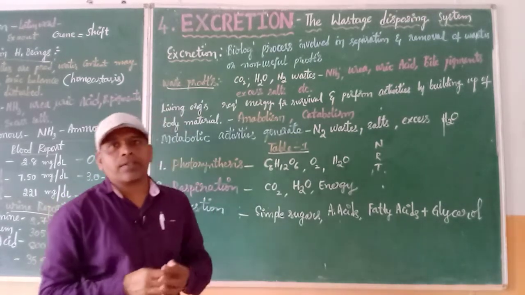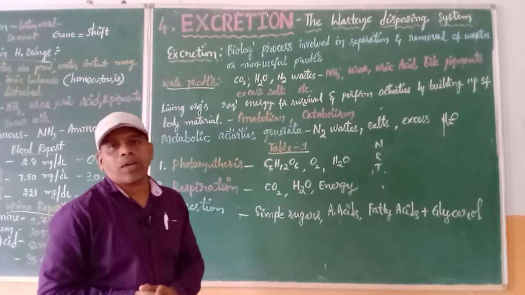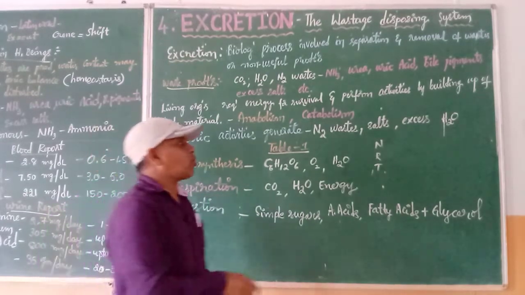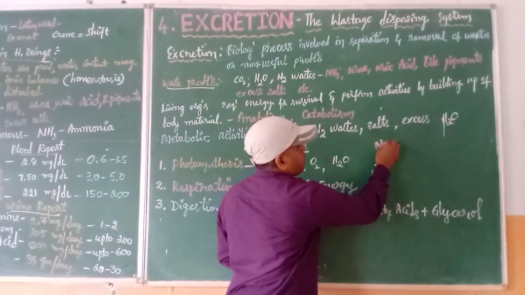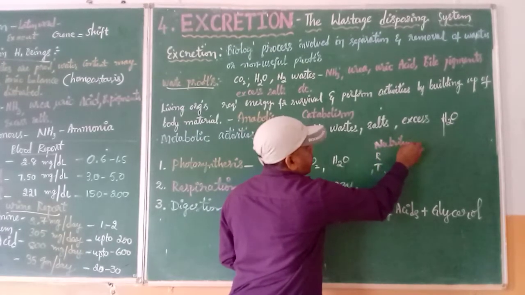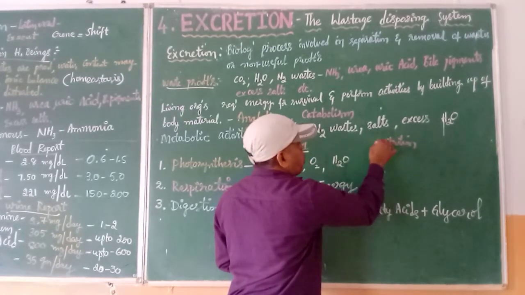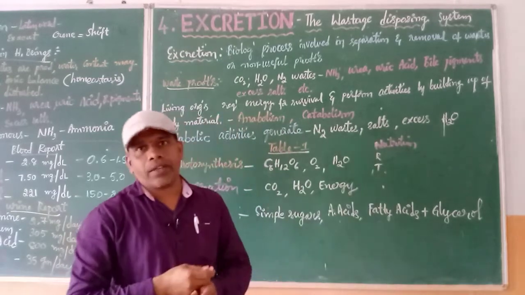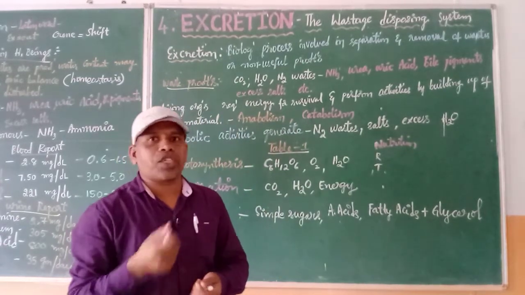So in our earlier classes, we have covered 3 chapters. The very first chapter we have seen about nutrition. In this chapter we have studied how the food is prepared by the plant, and how the food prepared by the plant is consumed by us. We have studied in detail about the digestion process.